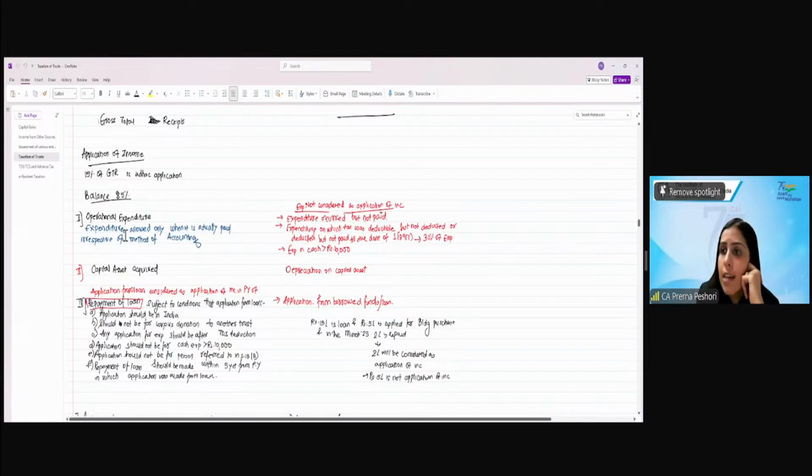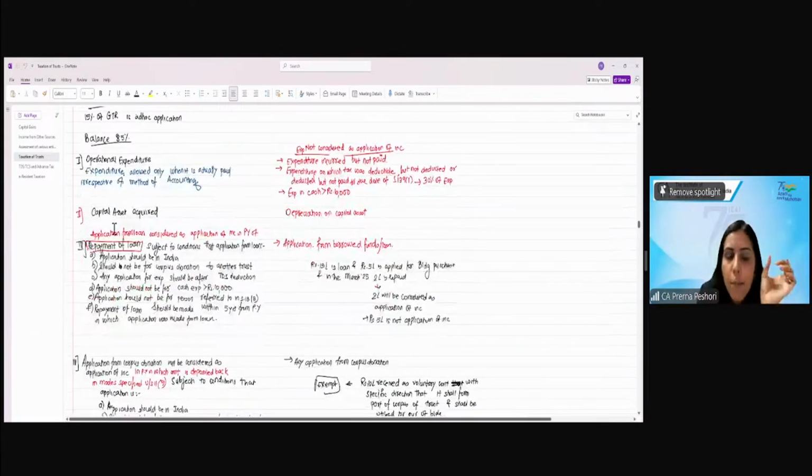Now expenditure is allowed as application only when it is actually paid, irrespective of the method of accounting. So expenditure incurred but not paid during the year will not be allowed. Where TDS is deductible but not deducted, or deducted but not paid till the due date of 139(1), 30% of the expenditure gets disallowed. Expenditure in cash of more than 10,000 is not allowed as application. Capital asset acquired is again allowed as application, but depreciation on the capital asset is not allowed.